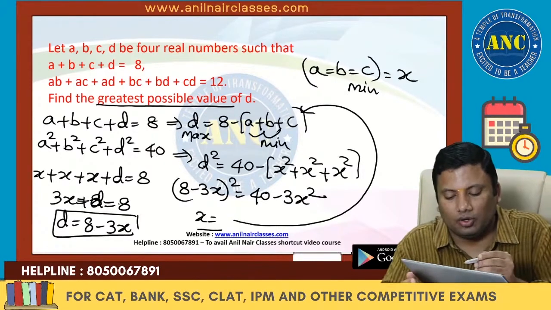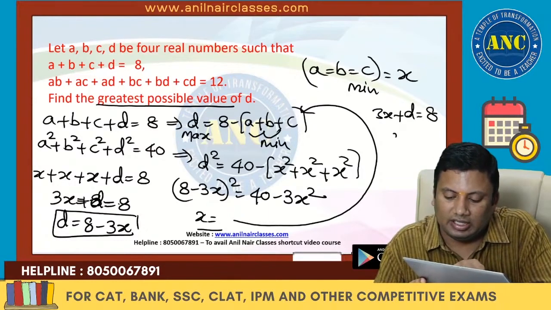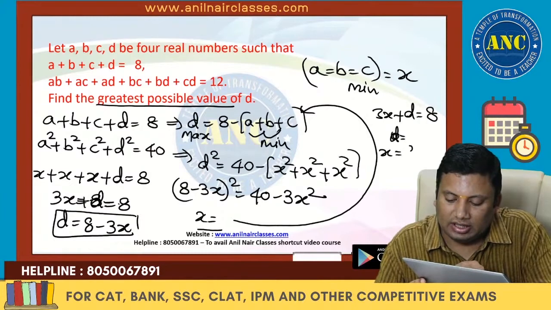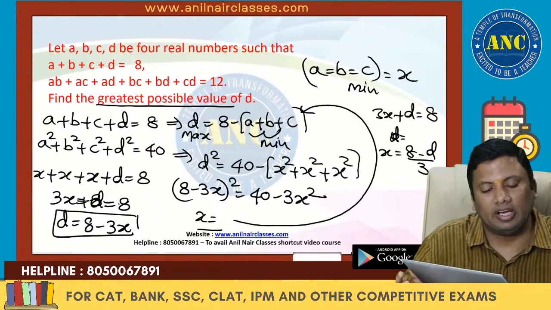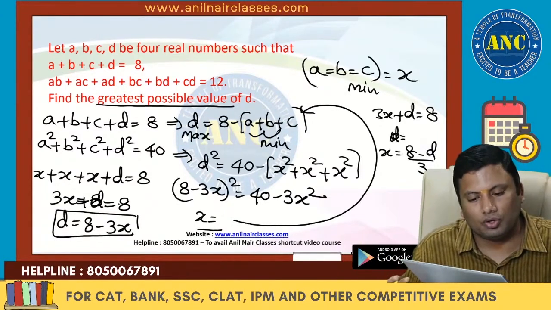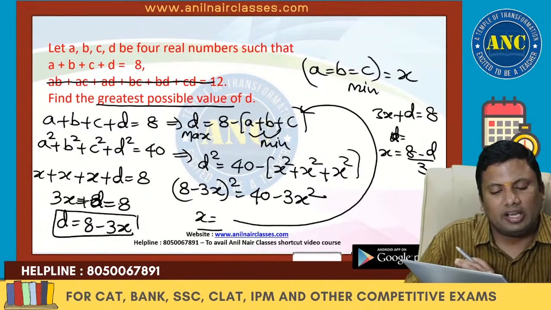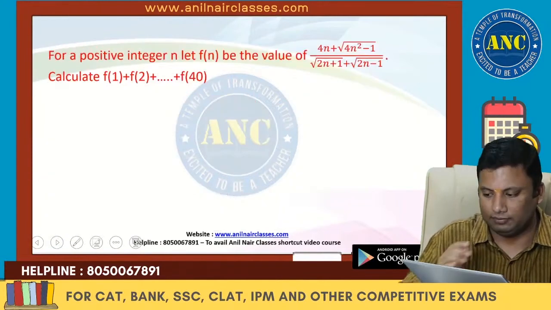Or what you can do is 3x plus d, it is nothing but 8, so x is nothing but (8 minus d) by 3. You can substitute in the equation, and that also will give you directly the value of d. You can do it in any way. Replace it in the equation a square plus b square plus c square plus d square is 40.